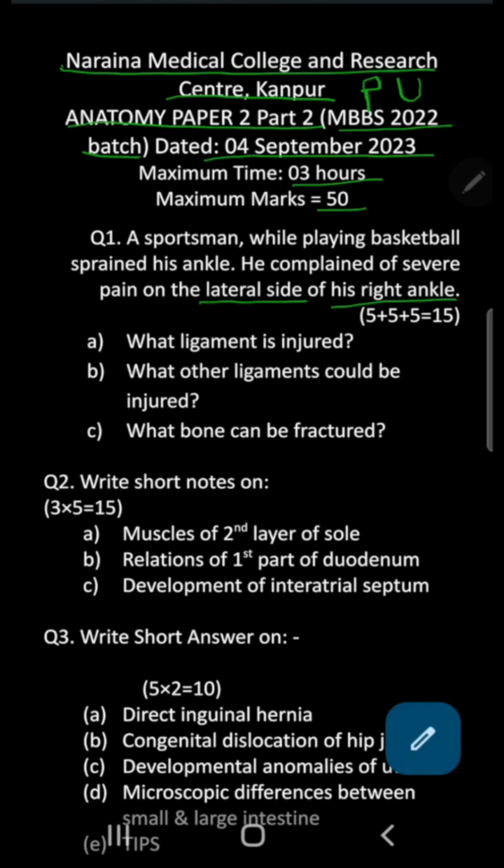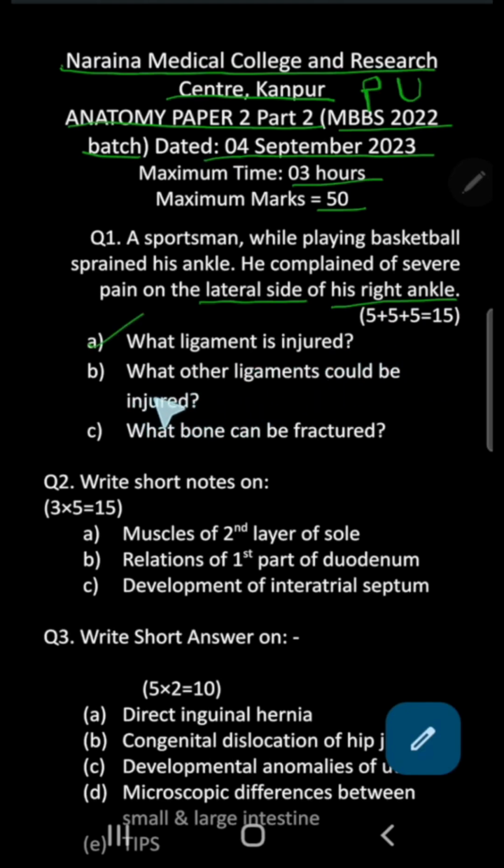is more than eversion. So inverted and plantar flexed foot is a common position in which a person falls down and sprains the lateral side of the ankle and leads to tearing of this most commonly injured ligament, that is anterior talofibular ligament, which they have asked in the question. So the simple answer is, what ligament is injured? Anterior talofibular ligament.